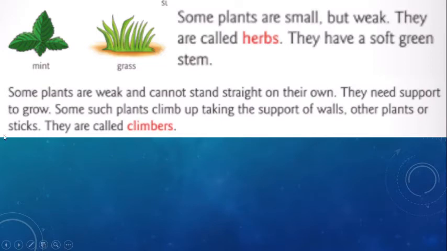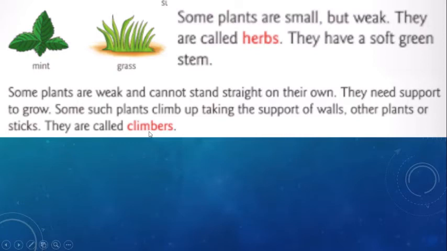Some plants are weak, cannot stand straight on their own. They need support to grow. So some plants are very weak. They can't even stand straight. They want some support. So that type of plants will climb up taking the support of walls or other plants or a stick. So nearby if any wall is there, it will grow with the support of the wall or any other plants.